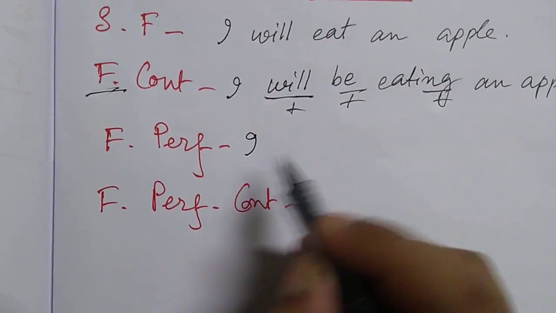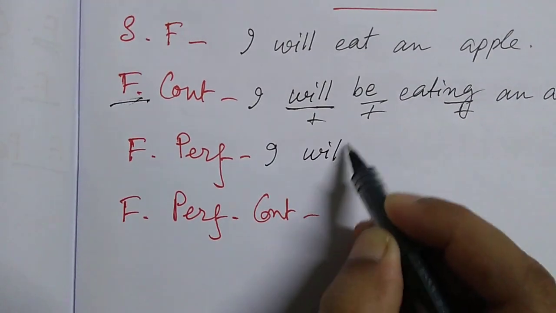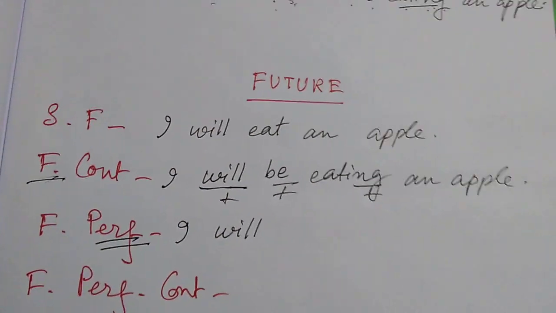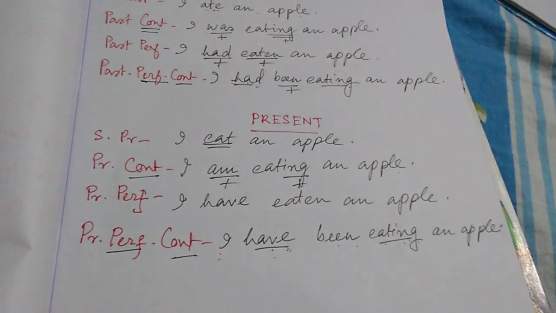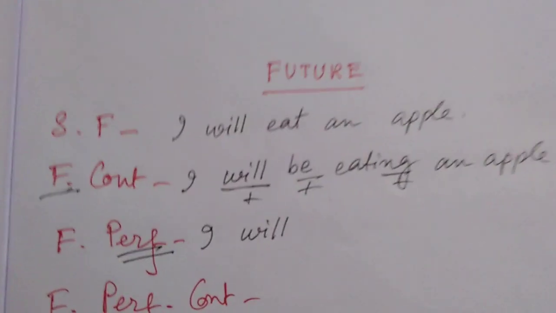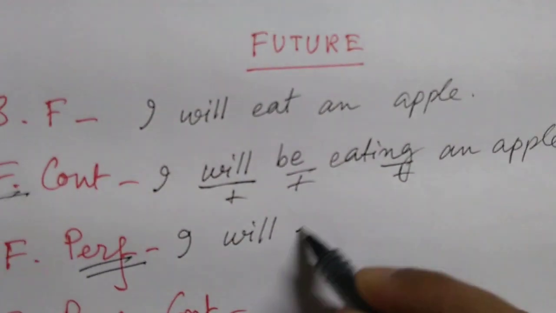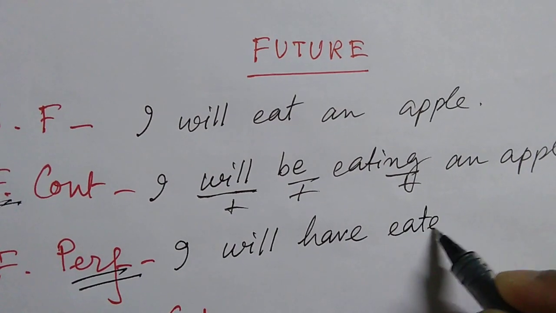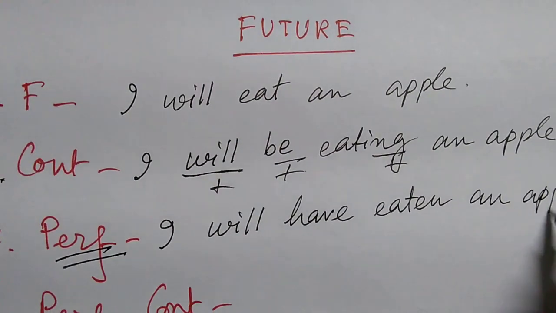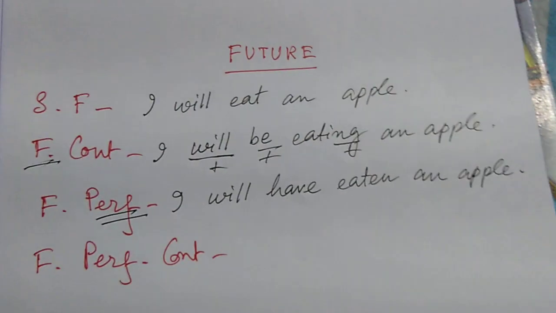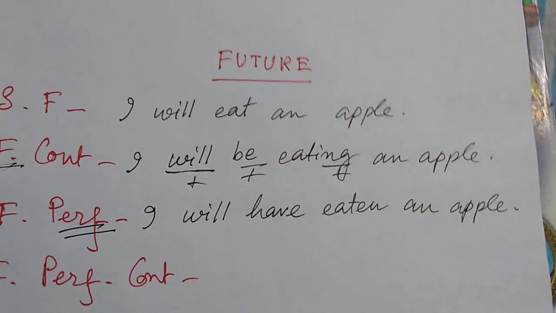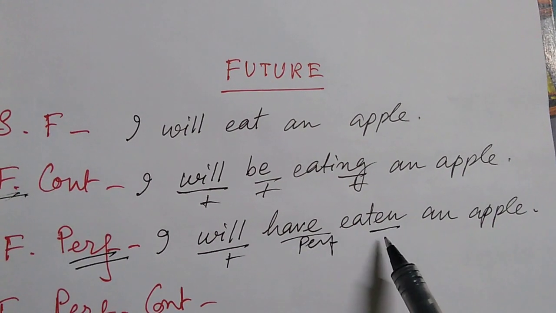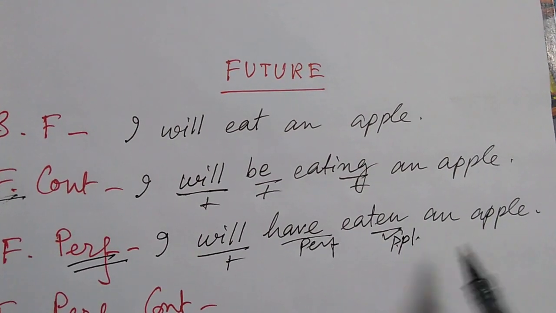Future perfect. I, and for future, will. Perfect. For perfect, what do we have to put? What do we always have to put for perfect? Earlier we saw have. In past we saw had. So here it will always be have in future. I will have, and the verb will be in past participle, eaten. I will have eaten an apple. Okay, I will have eaten an apple. That will be the future perfect. Will for future, have for perfect, eaten past participle for perfect. You have to use that.